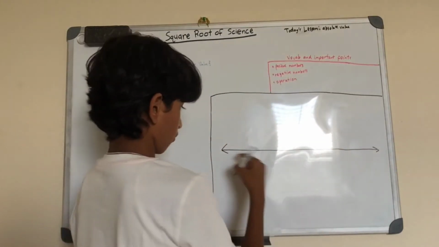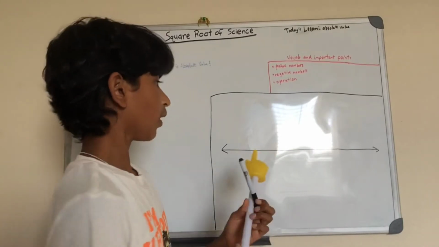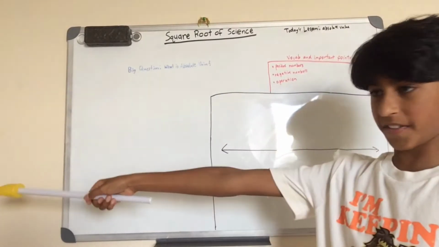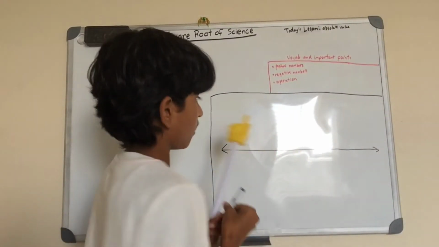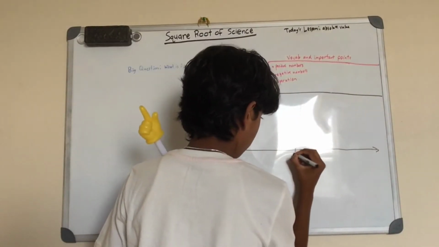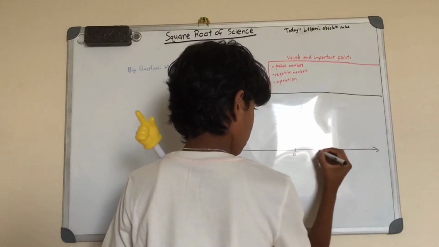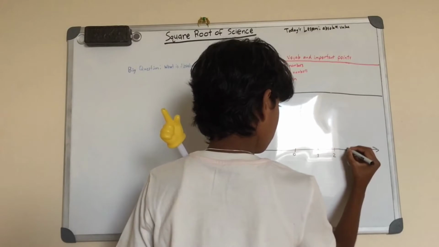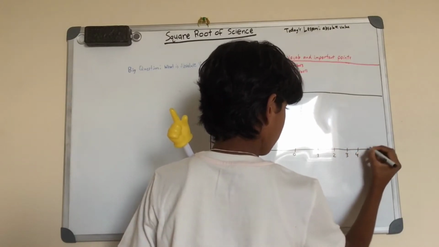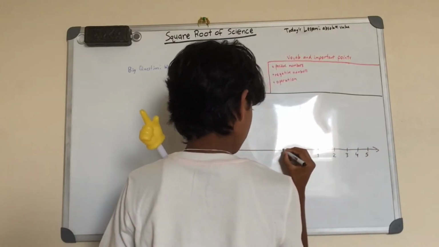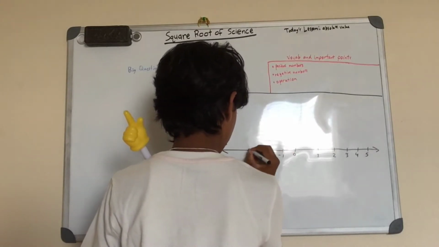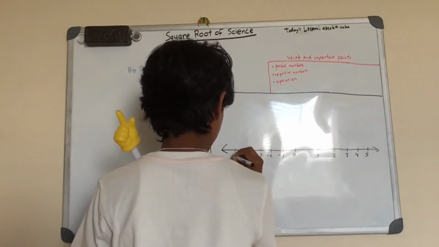And these arrows represent that the number line goes on forever in this way and also forever in this way. So 0 goes in the middle, and then let's just say we have 1, 2, 3, 4, 5, negative 1, negative 2, negative 3, negative 4, negative 5.